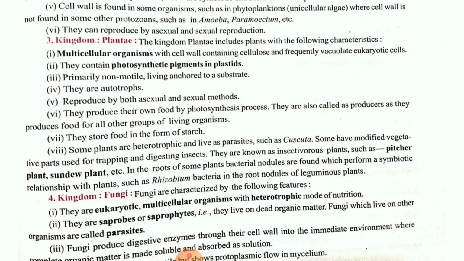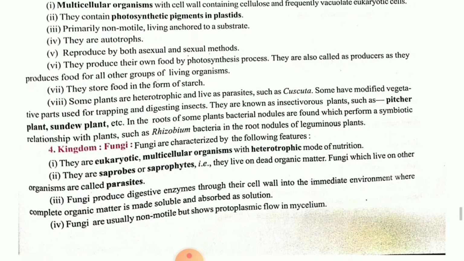Some are heterotrophic as well as parasitic. Some examples, Cuscuta. You people have seen one yellow colored creeper, that is Amar bel, which if you throw over a nearby tree, what happens? As they are incapable of preparing their own food, they will extract all the nourishment of that green plant and a time will come that the plant will become dried up. Then pitcher plant, children, this is a jug-like plant. Venus fly trap is also there. They are insectivorous plants. When an insect comes near, they will trap it and consume it as food.